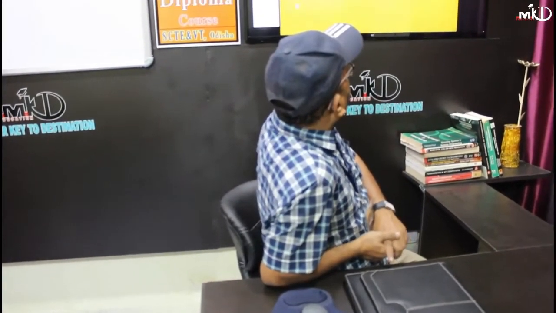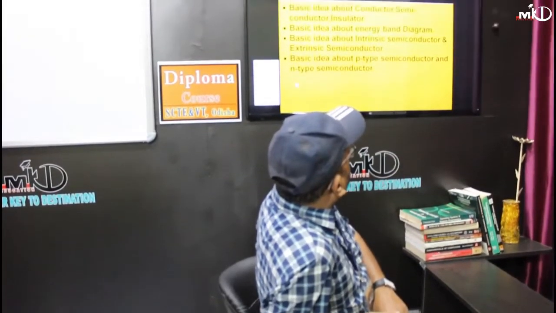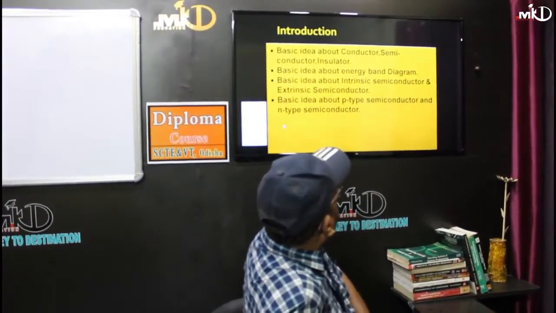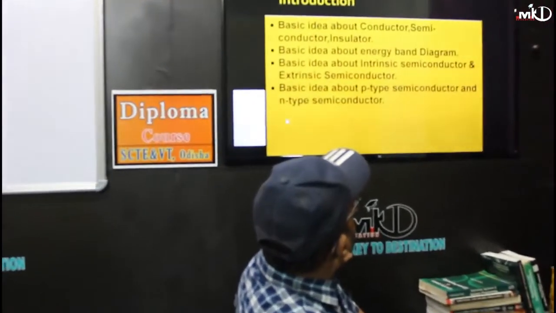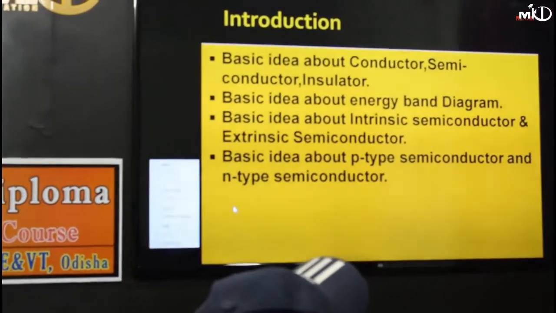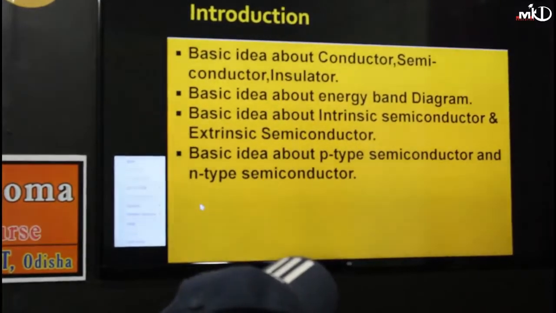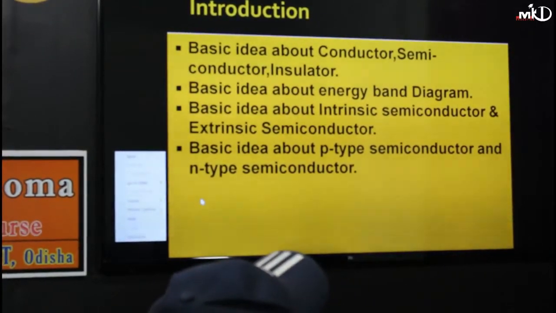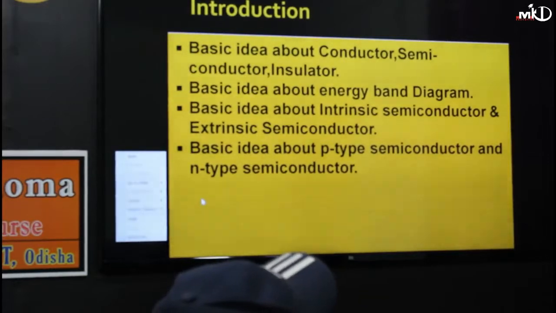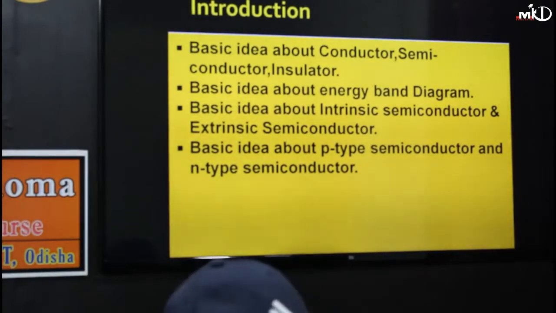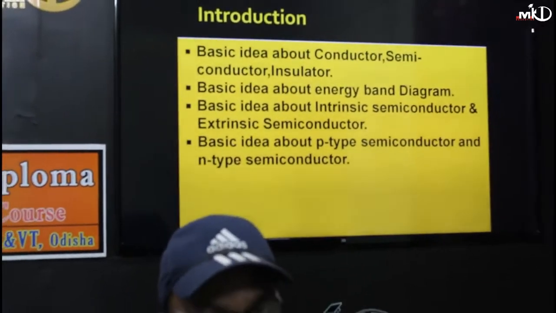Now coming to the second class, I am going to discuss the basic idea about the conductor, semiconductor. Conductor is also a metal, that I have already told you, conductor, semiconductor and insulator. Basic idea about energy band diagrams, basic idea about intrinsic semiconductor and extrinsic semiconductor, and based on that I am telling you what is p-type semiconductor and what is n-type semiconductor and how p-type and n-type can be formed. Okay. Now coming to the first one,